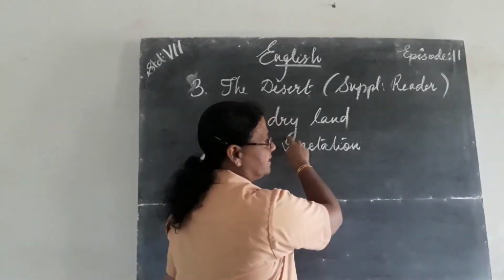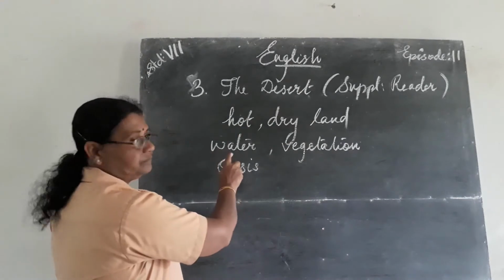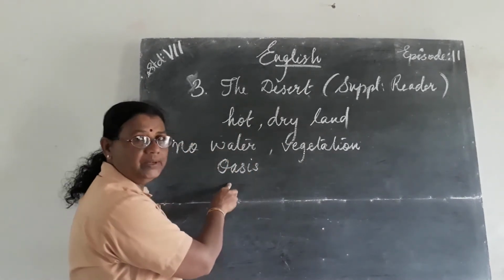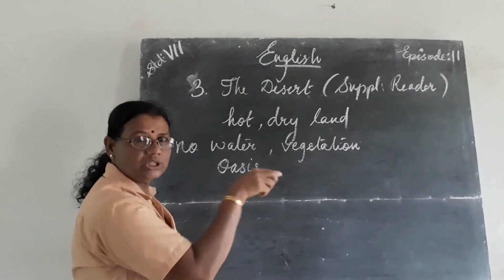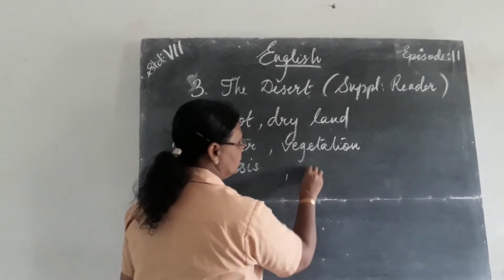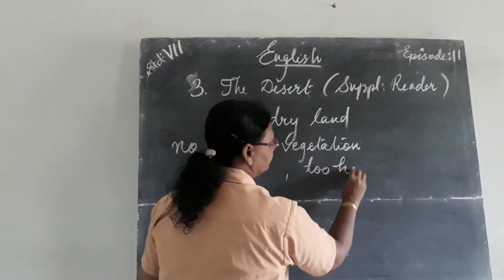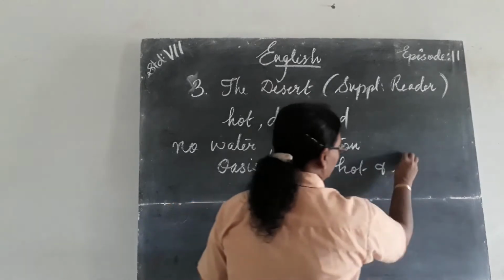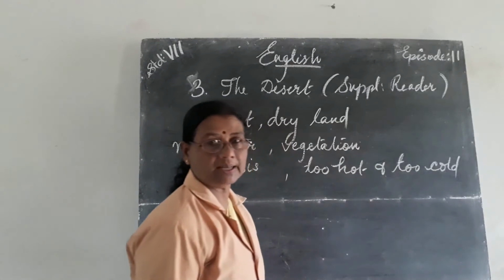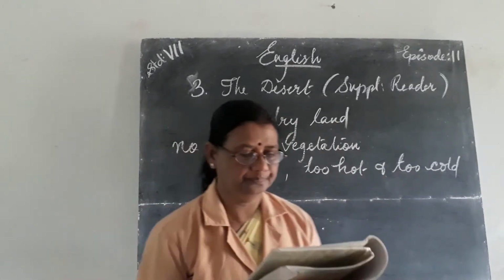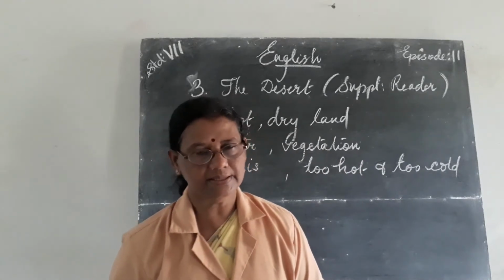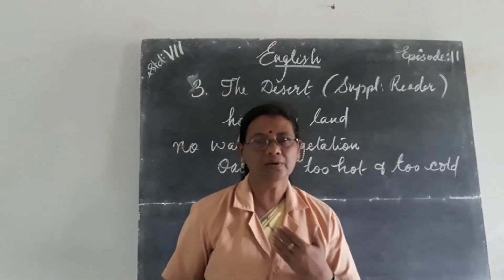It is a hot, dry land, with no water and vegetation, and in between there are oases or springs where we can find a little water, and there is extreme hot as well as extreme cold. Now, got the idea of a desert? Yes, this is the idea of a desert. Now we will go through the lesson.